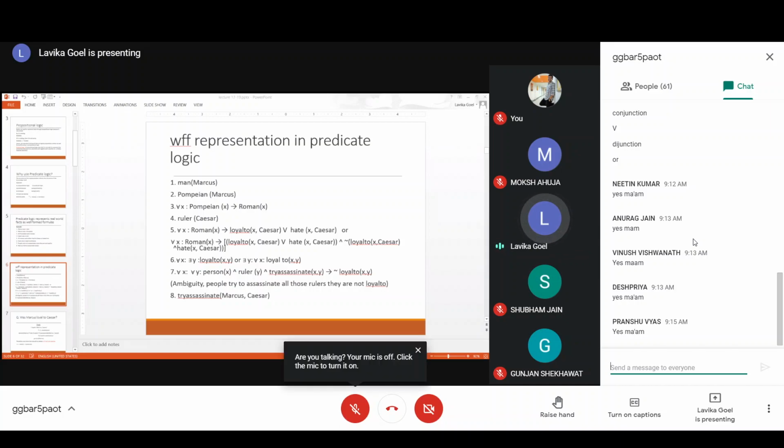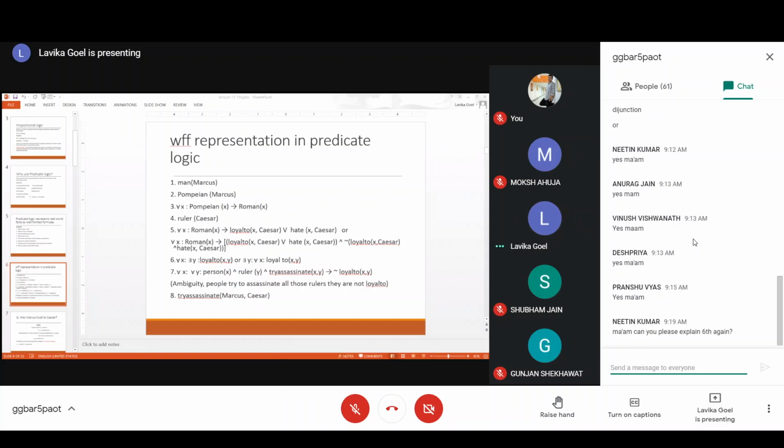Are you able to get this? Why is there an ambiguity here also? Okay. Seventh is clear. I'll go to the sixth again. Seventh one is clear, students. Why is there an ambiguity? Okay, so one student is asking to explain the sixth one again.